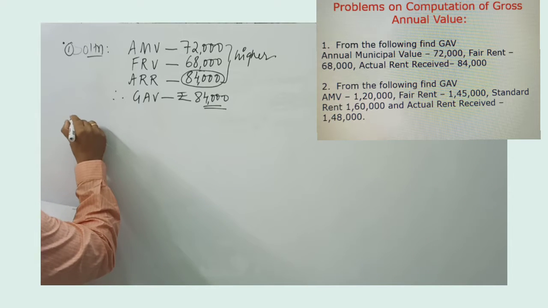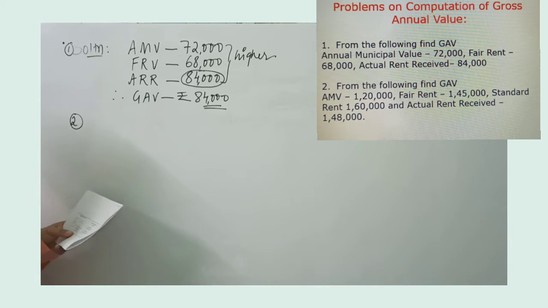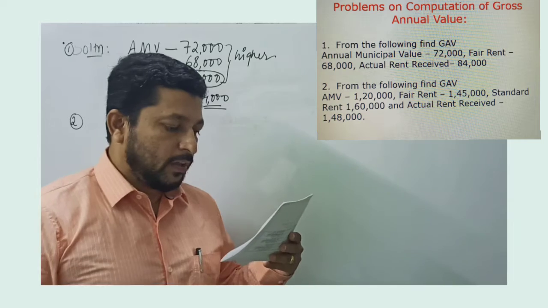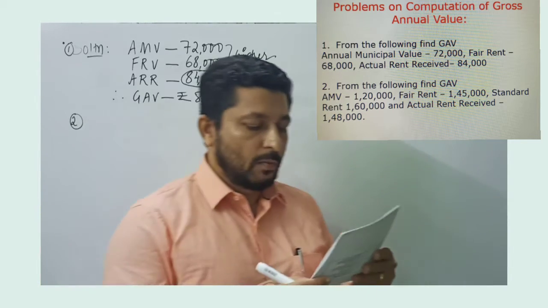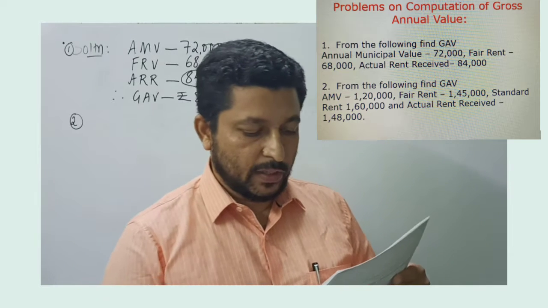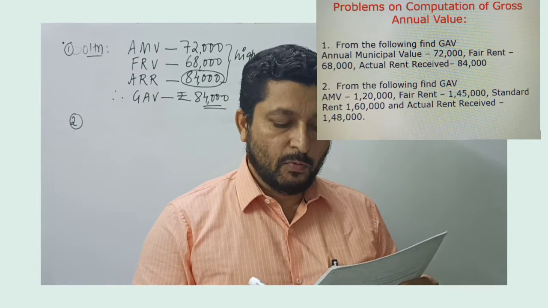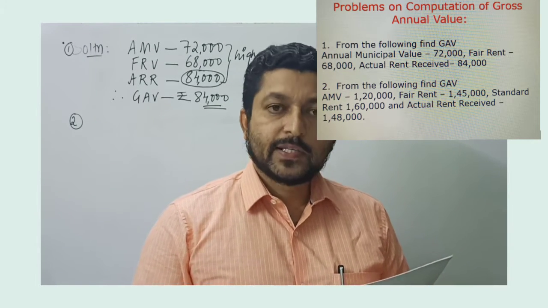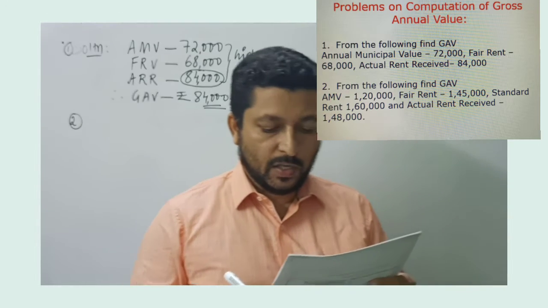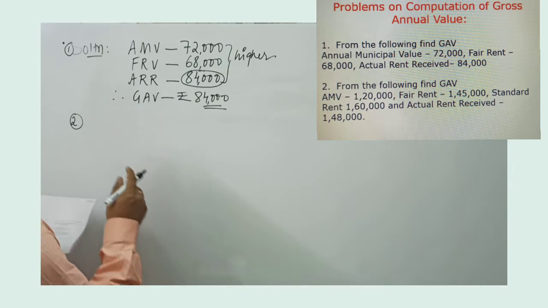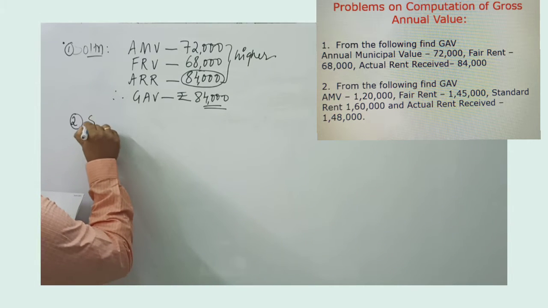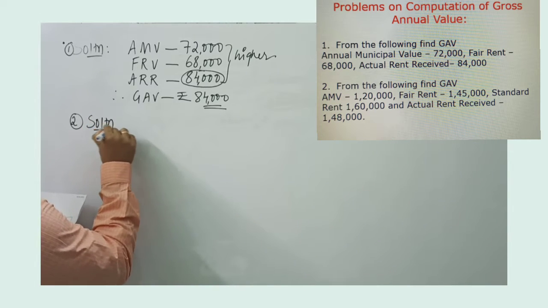Let's move to the second problem. Now in the second problem, the question is to calculate gross annual value. Annual municipal value is given 1,20,000. Fair rent is given 1,45,000. Standard rent is given 1,60,000. And actual rent received is given 1,48,000. So in such a situation, we go step by step.